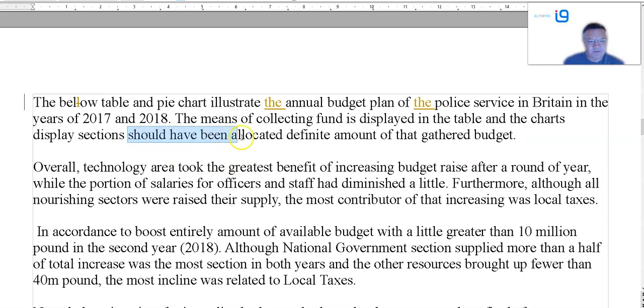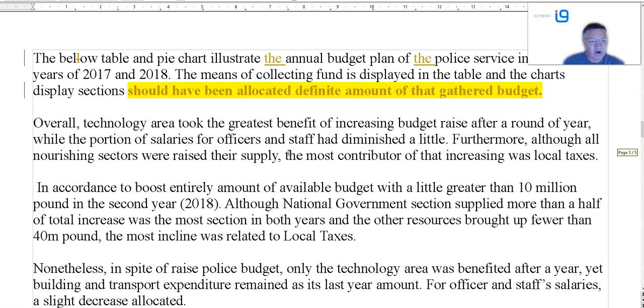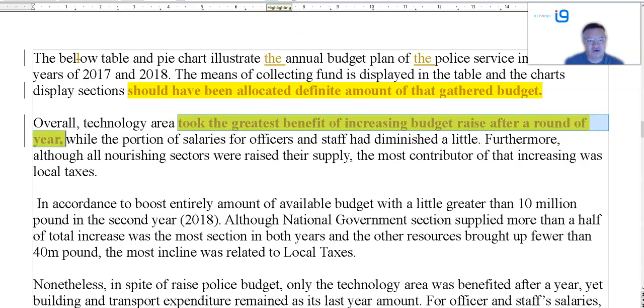What's this? Some kind of past perfects? Passive? Should have been allocated definite amount of that gathered budget? No idea what that means. Overall technology area took the greatest. How can you take a benefit of increasing budget raise after a round of the year? I have no idea. That is very badly constructed.